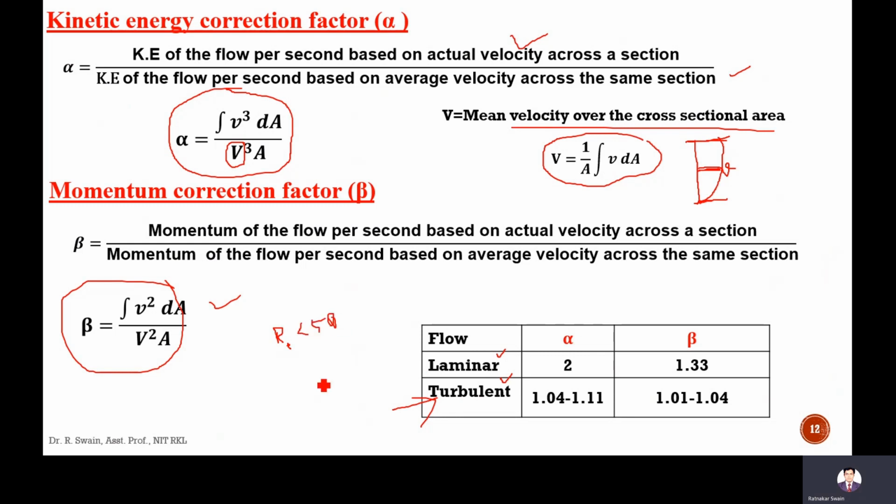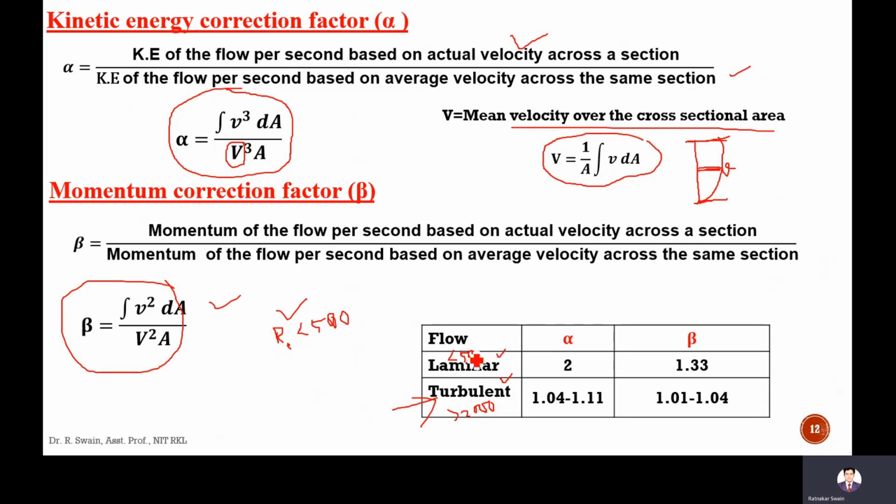In case of turbulent flow, it is more than 2000. When the Reynolds number is between 500 and 2000, the flow is changing either from laminar to turbulent or from turbulent to laminar. This is the classification of flow, laminar or turbulent.